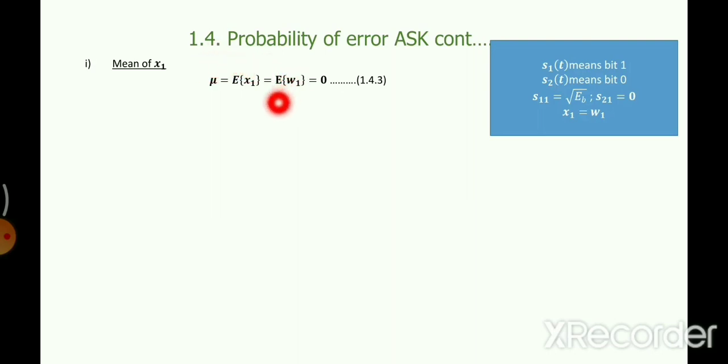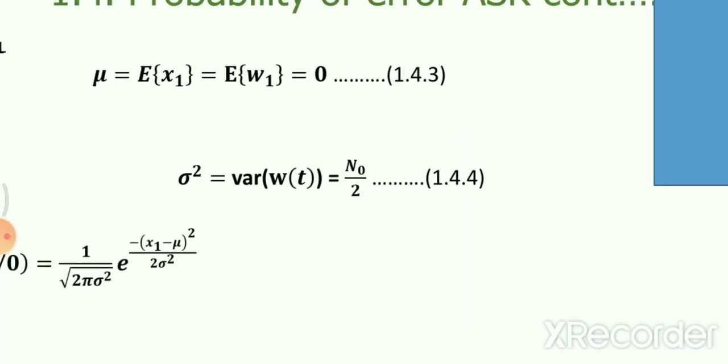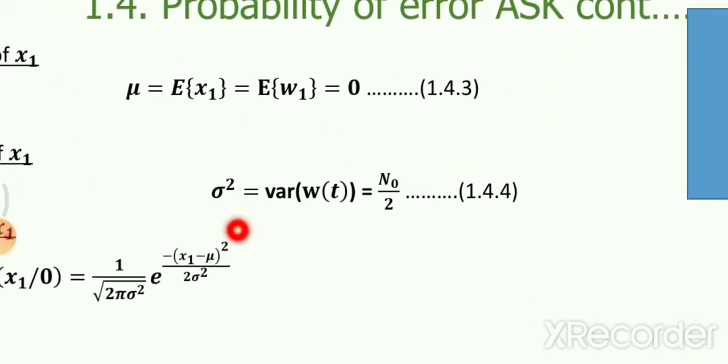The mean of W1 is equal to 0 because the mean of the noise is 0. What about the variance? The variance of W(t) I already told you is N0 by 2. Now since you have mean and variance, you can find the PDF. The PDF of Gaussian random variable x1 is given by this relationship. This is a generic relationship that you need to remember. Now you can see here, in place of mu, what is the value of mu?